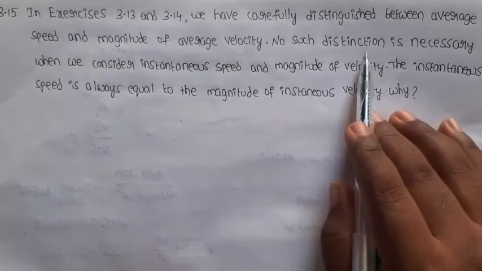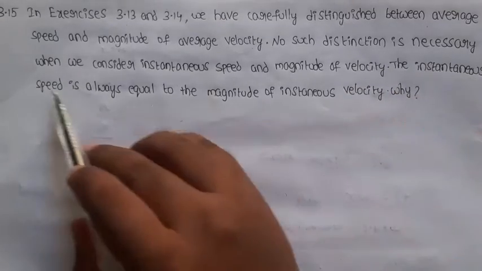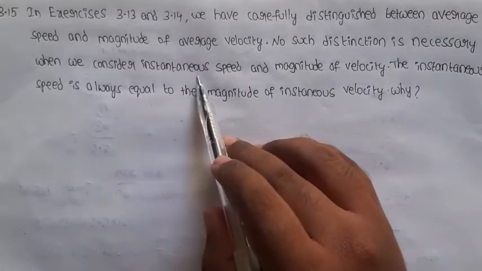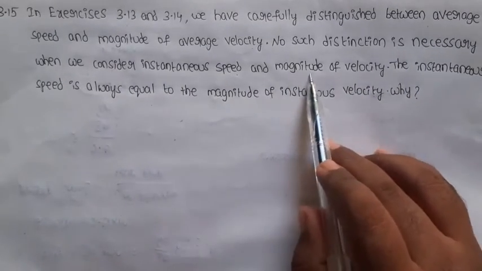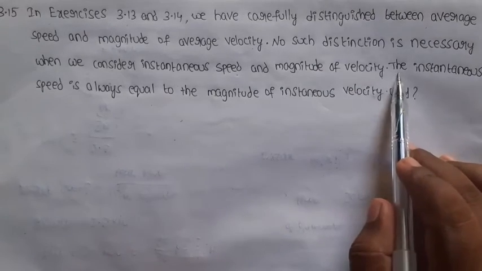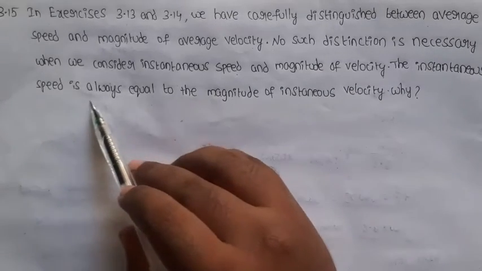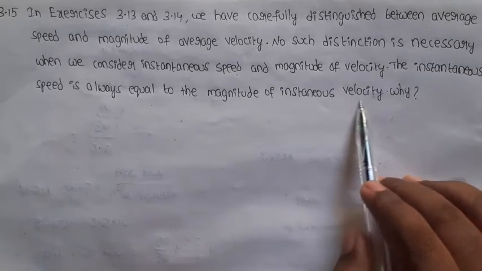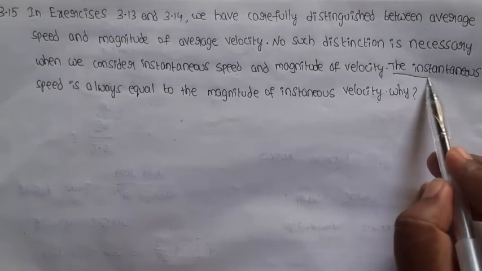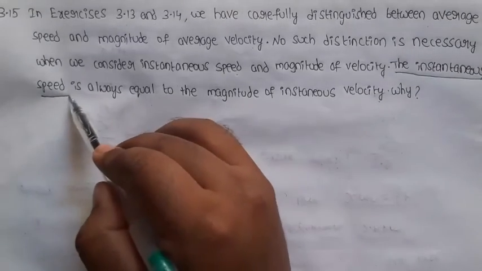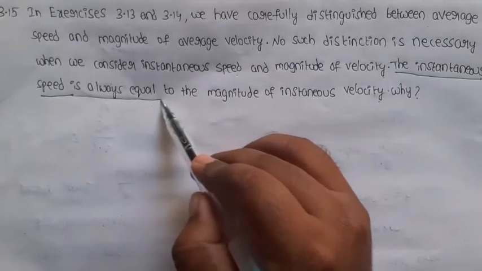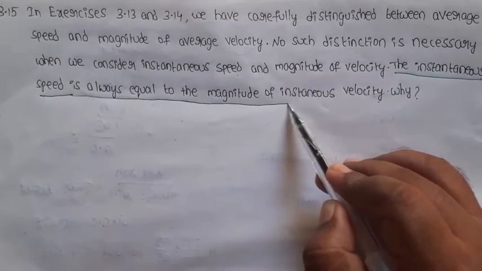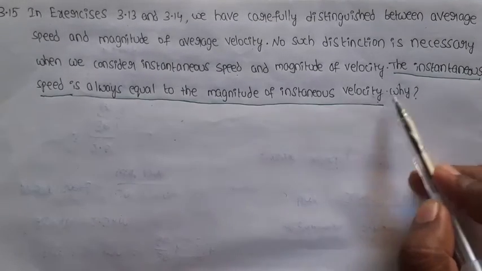No such distinction is necessary when we consider instantaneous speed and magnitude of the velocity. The instantaneous speed is always equal to the magnitude of instantaneous velocity. Why?